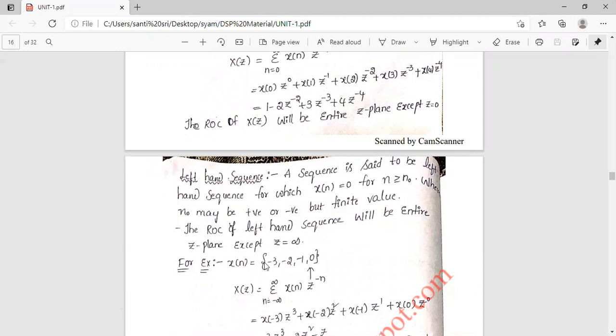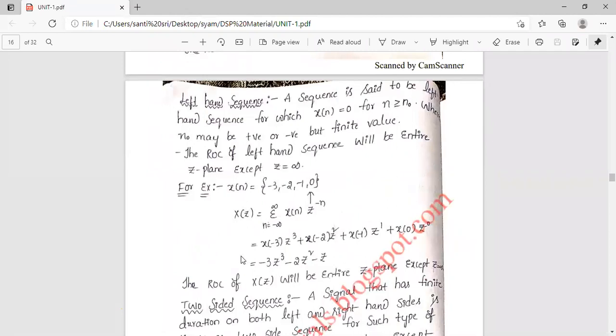So, for example, x of n is equal to a set of minus 3, minus 2, minus 1, and 0. If we put the arrow here, this is the x of 0 value, this is x of minus 1, x of minus 2, x of minus 3 values. Here it is varying from minus infinity to 0, x of n into z power minus n.